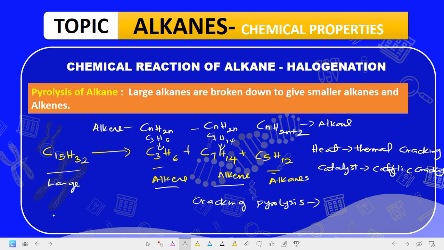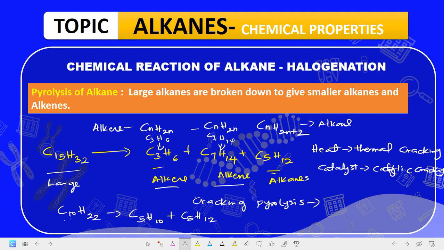Okay, so these are the two ways in which cracking can be obtained. So if, for instance, I give C10H22 and I say crack this into an alkane and an alkene, this may break down to give us what? Let's say C5H10 plus what? C5H12. Now recall that if you add this and this together, it must give you what is here. C5 plus C5 is what?